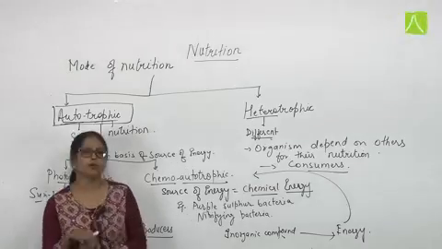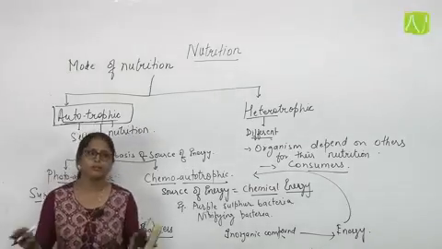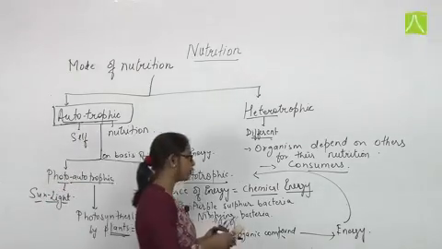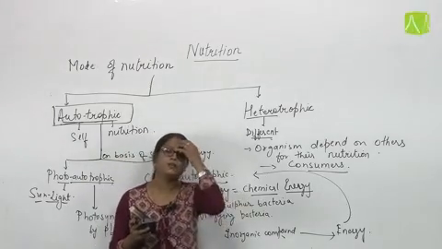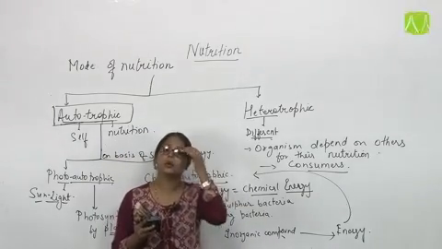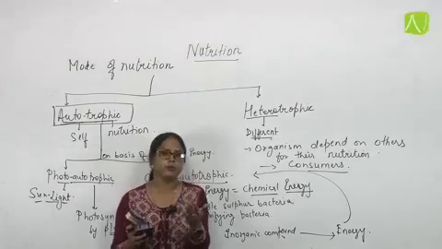So that includes heterotrophs. Now we can also classify the heterotrophic mode of nutrition on the basis of different criteria. For the first criterion we will discuss the source, that means the food which they are eating.